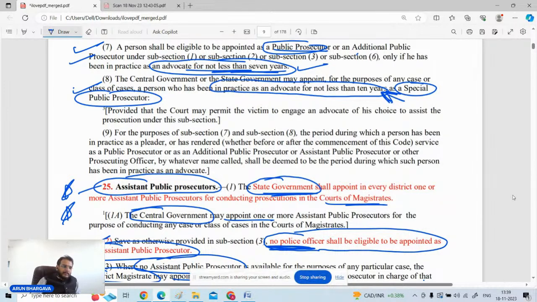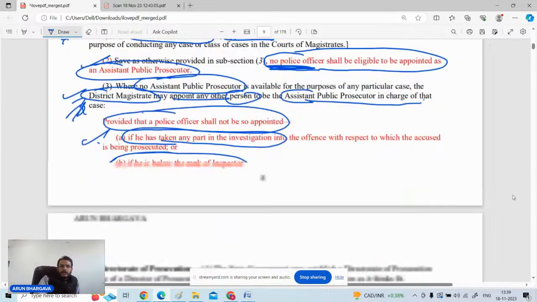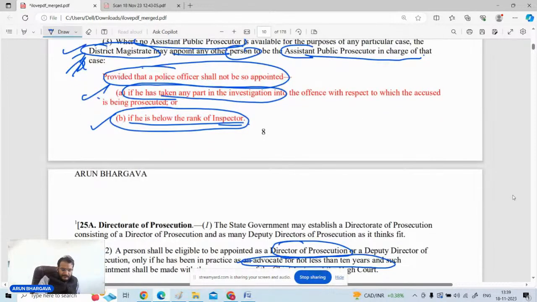So it is important. It is there in section number 24 itself, with respect to the public prosecutors. Okay. Now, apart from this, section number 26, you people take out. Section number 26.